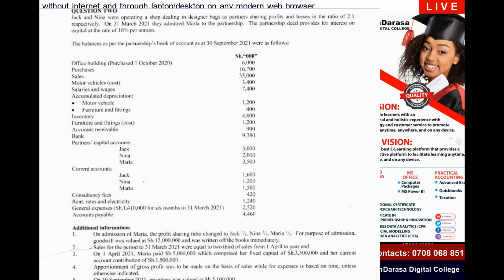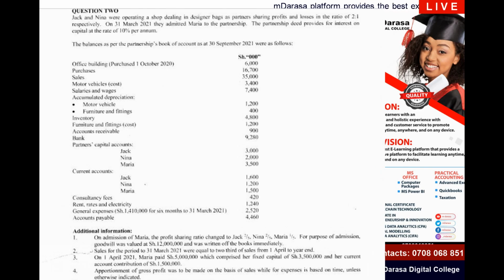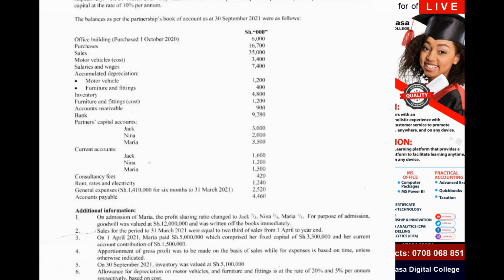The partnership deed provides for interest on capital at the rate of 10% per annum. So clearly we are having admission of a partner, which was Maria. The balances as per the partnership books of account as of 30 September 21 were as follows. So basically I am given the balances in our books, with the details there. Come to our additional information.